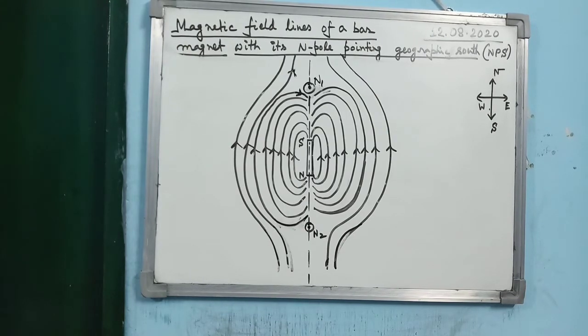Everyone should practice the last two diagrams, that is, the magnetic field lines due to a bar magnet with its north pole pointing geographic north as well as geographic south. You must practice, sometimes it comes. And you should also learn where the neutral point lies for these two cases. For the first case, the neutral point lies on the equatorial line, and in the second case, for NPS, the neutral point lies on the axial line of the magnet.